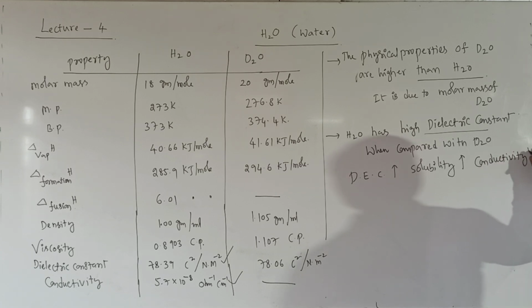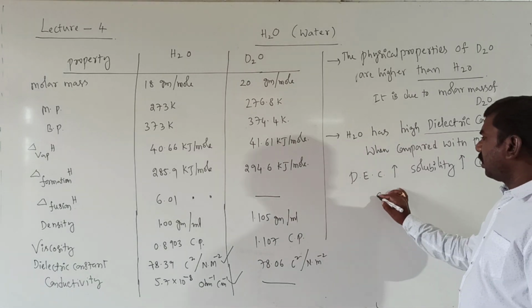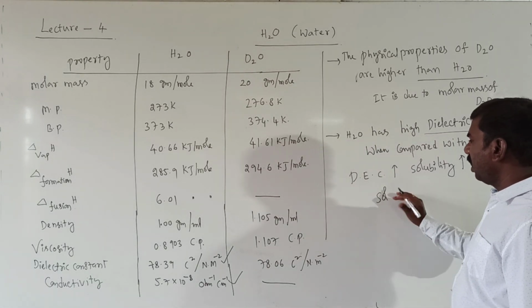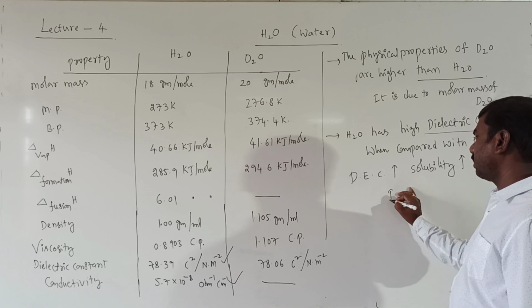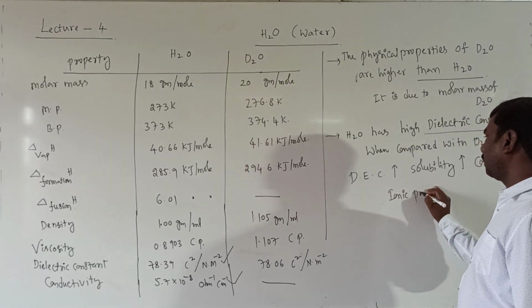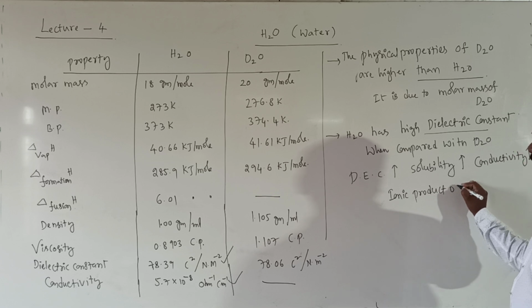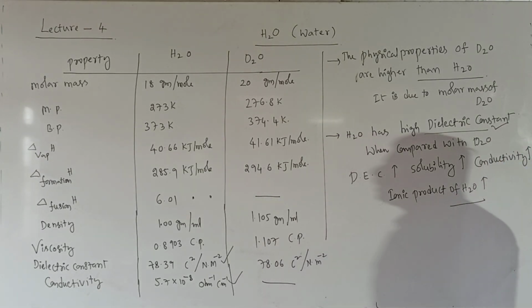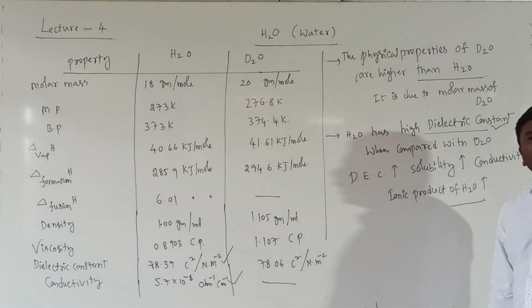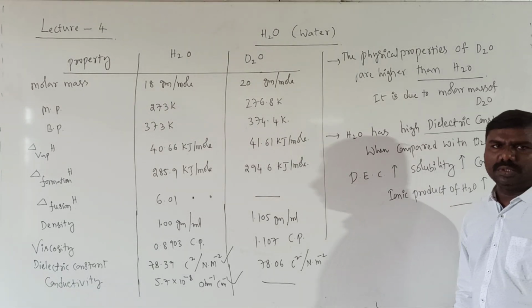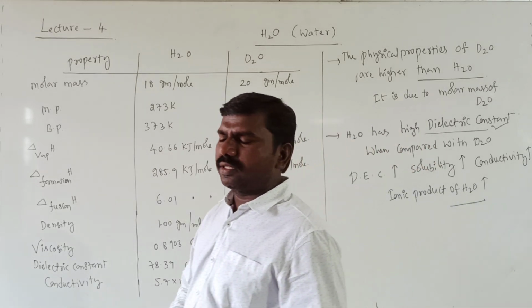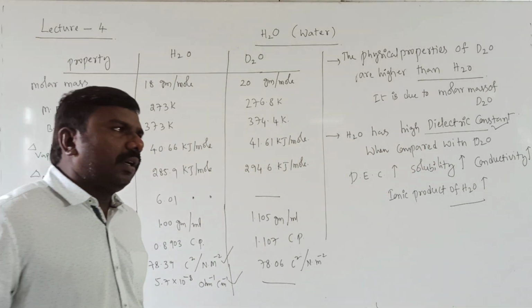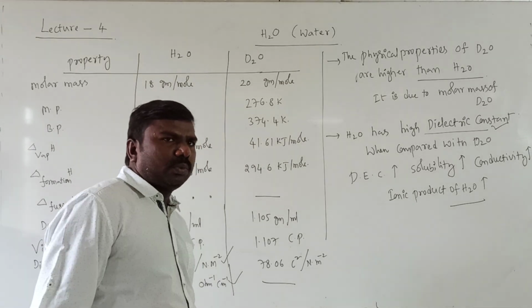Especially it means ions will be broken, conductivity will be increased, and the ionic product of water also increases due to the increase in dielectric constant when compared with D2O. These are all the physical properties of D2O and H2O.